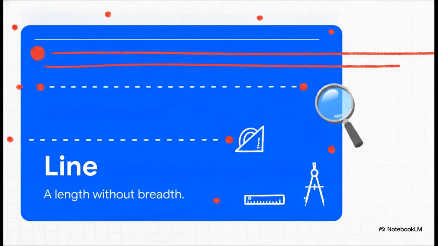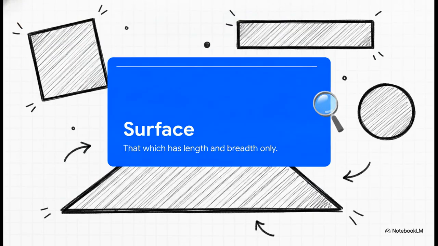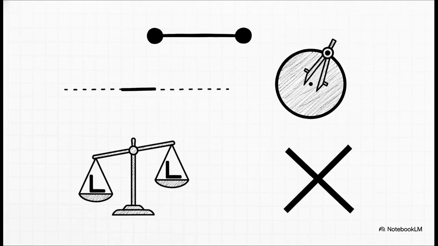Then, he takes that infinitely small point and he stretches it out. A line is defined as a length without breadth. Boom, we've just entered a one-dimensional space. And finally, he expands that line outwards into a two-dimensional surface, defined as that which has length and breadth only. And with just those three basic definitions, Euclid has completely mapped out the flat, pristine geometric universe we are about to explore.